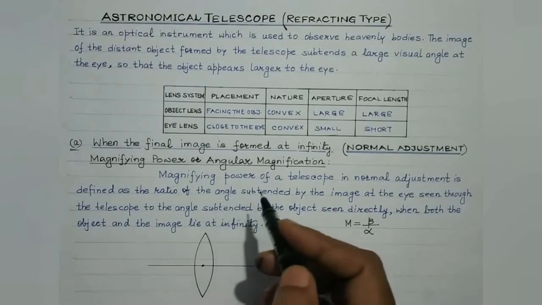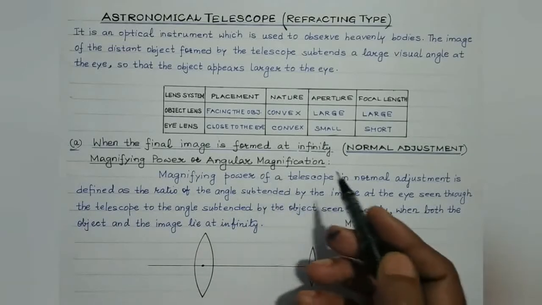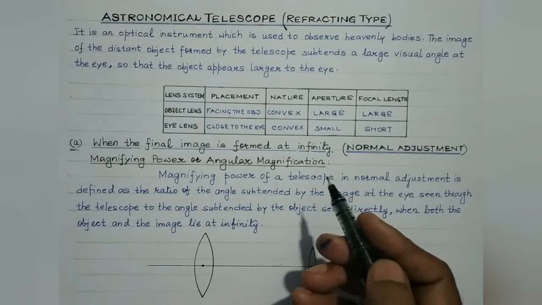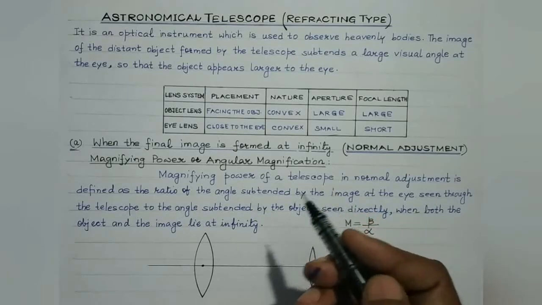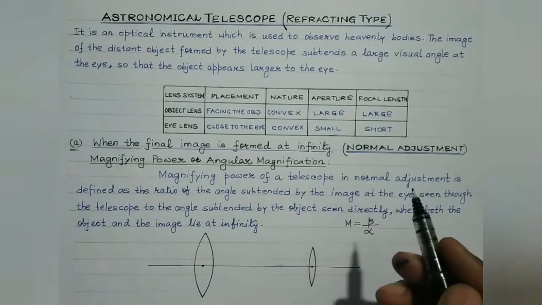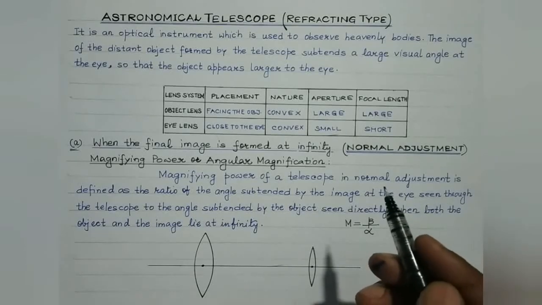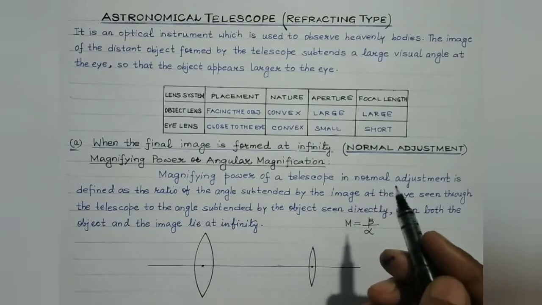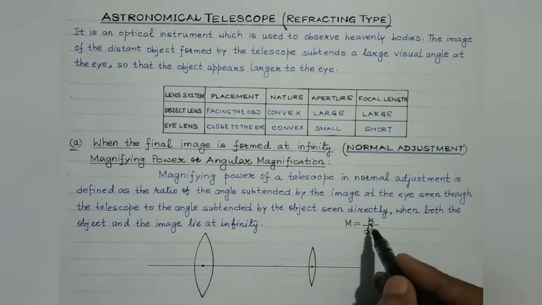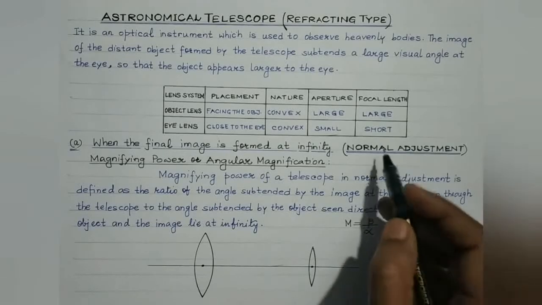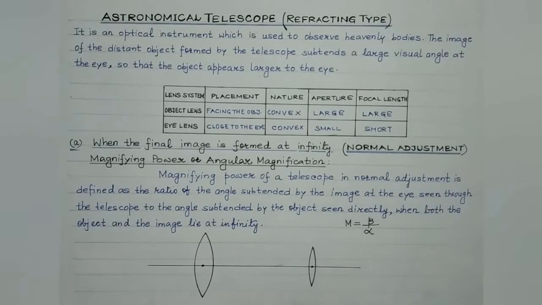Now here in the case of telescope, as I've stated students, tele means distant. So it is an optical instrument which is used to get the magnified image of a very, very far away object, isn't it? So the object may be considered to be located at infinity. Therefore, beta, as we are aware, is the angle subtended by the image at the eye. Now in the normal adjustment, the image must be formed at infinity. And alpha always would be the angle subtended by the object at the eye when it is at infinity. In telescope, object will be always at infinity, right?